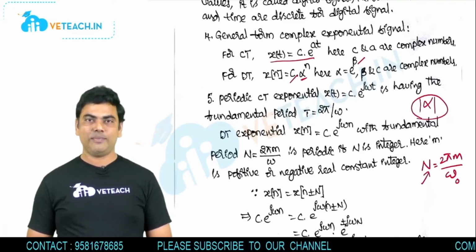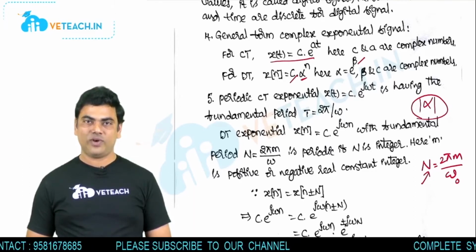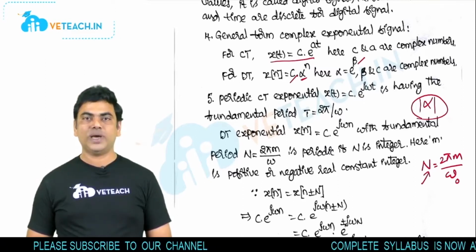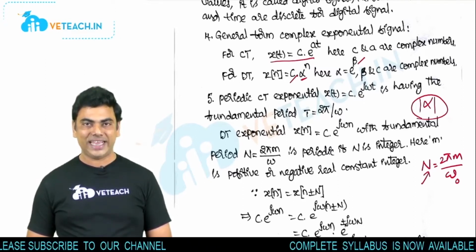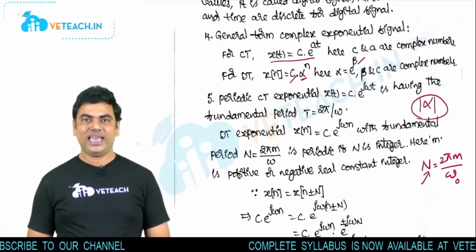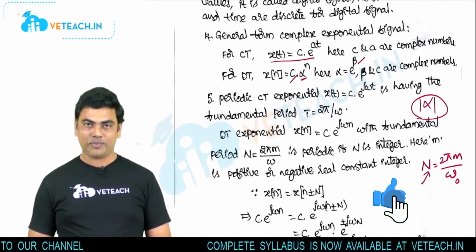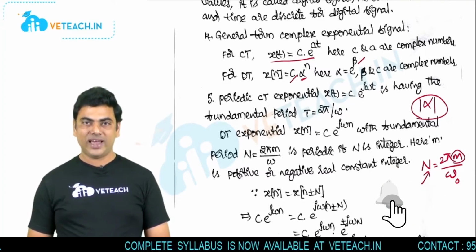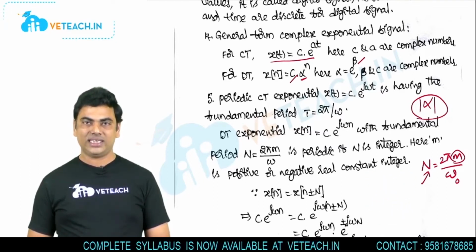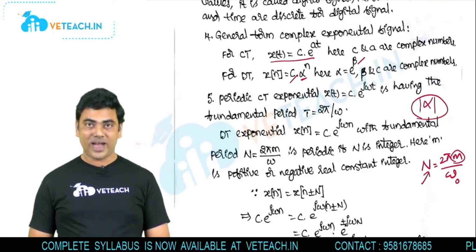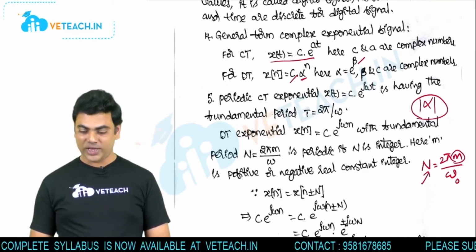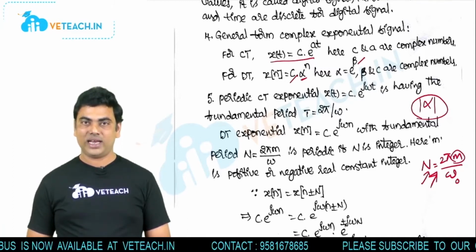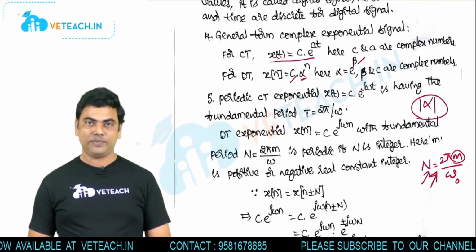Hence, we can say the periodic exponential and sinusoidal forms in the discrete version are periodic whenever the fundamental period N equal to 2 pi m by omega naught is an integer. To get an integer, you can select any integer value, positive or negative, for m. If it is not possible for any integer m to make N an integer, then those signals are not periodic. So to find the periodicity of a discrete time signal, we can use this formula, and based on whether it is an integer or not, we can conclude whether the corresponding discrete signal is periodic or not.